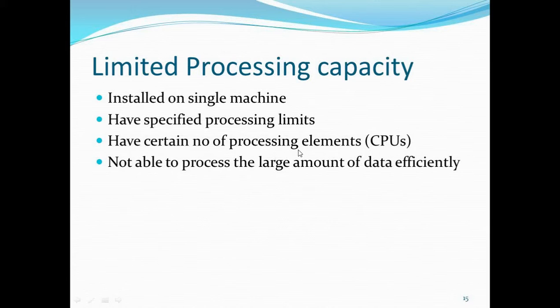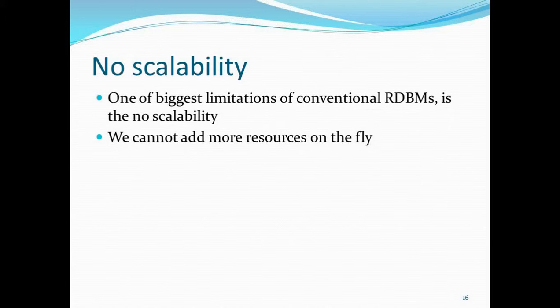Since your system is running on a single machine, it surely has a processing issue. There is a limited number of computing resources available. One of the biggest limitations is that RDBMSs don't have any scalability. We can't add more resources on the fly, whereas in big data you can add more resources on the fly. For example, currently you are working on 10 systems, you can add more systems into your cluster on the fly. I'll explain the cluster and all the systems just in the next slide.